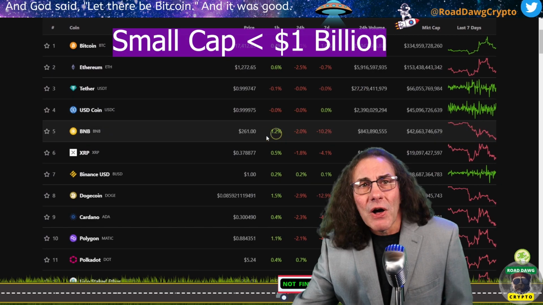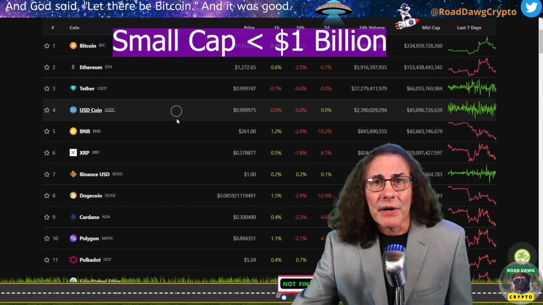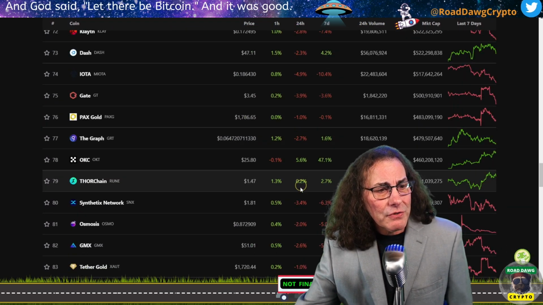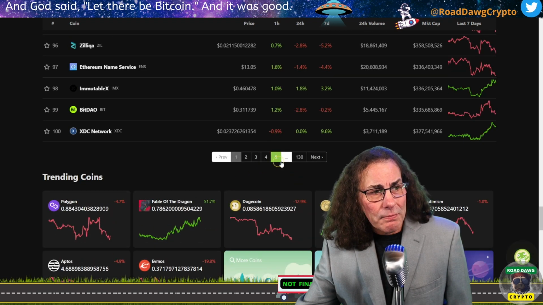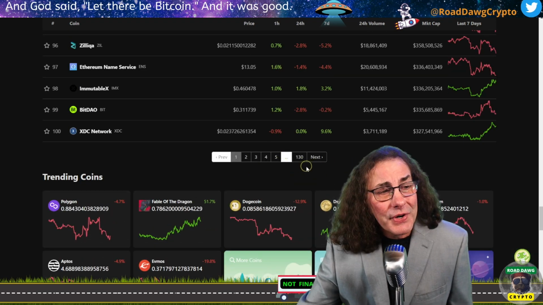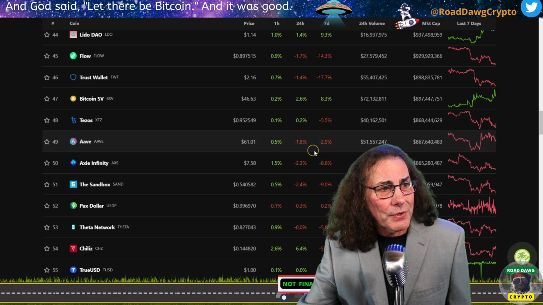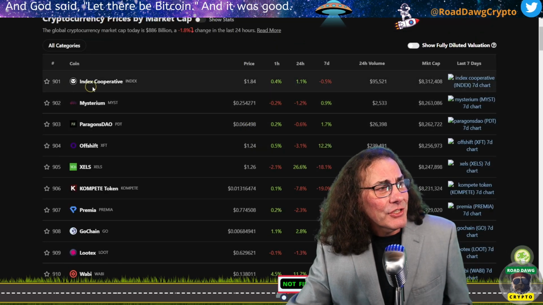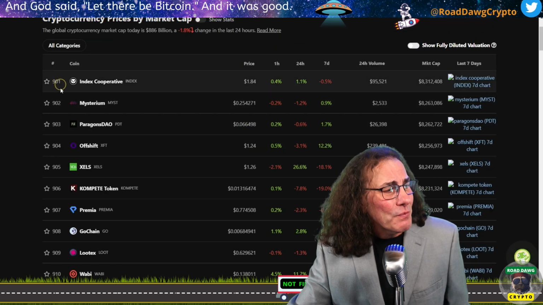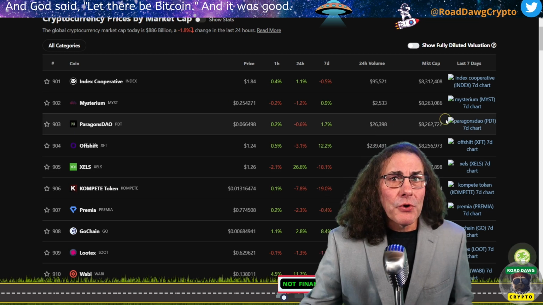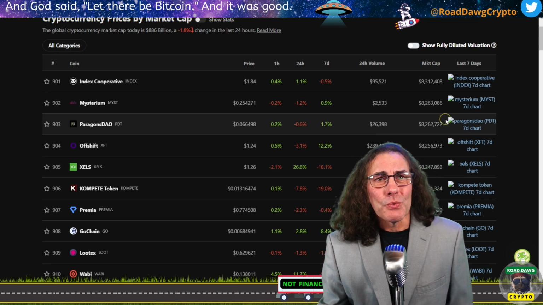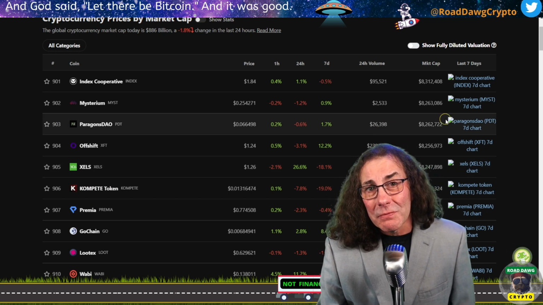Now, these generally fall outside the top 100 tokens that we're looking at right here, and you can find those by just scrolling down to the bottom and clicking through the pages. This one's got 130 pages full of coins to go through. And here I am, I think on page 10, starting out at number 901 on the list. And you'll find the smaller the market cap, the more susceptible to dramatic swings based on market sentiment or even sometimes manipulation.